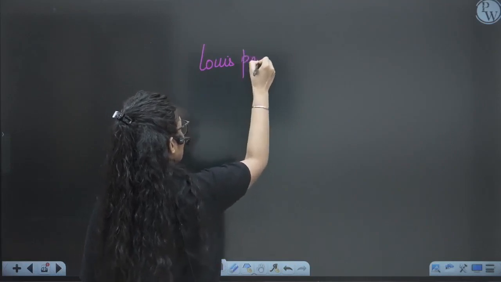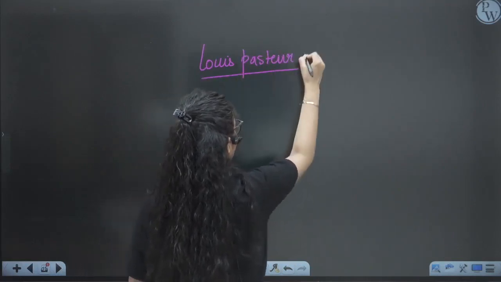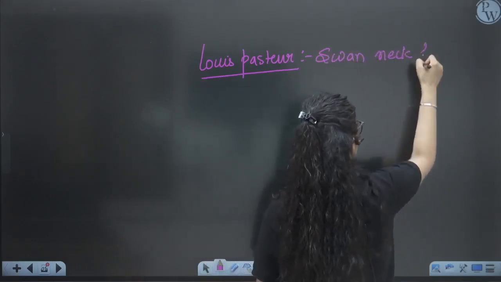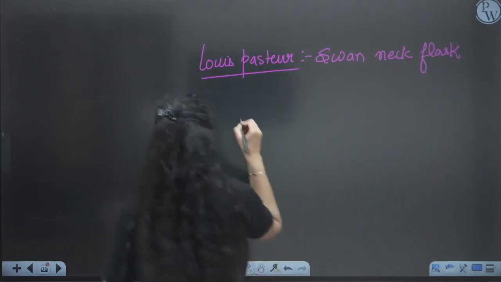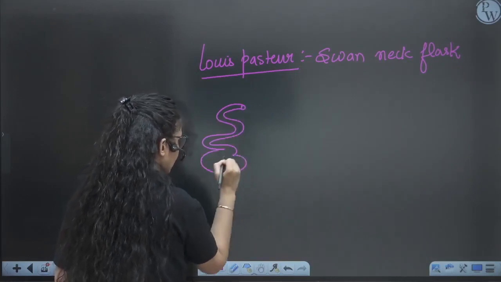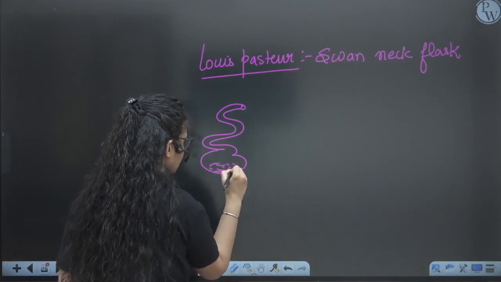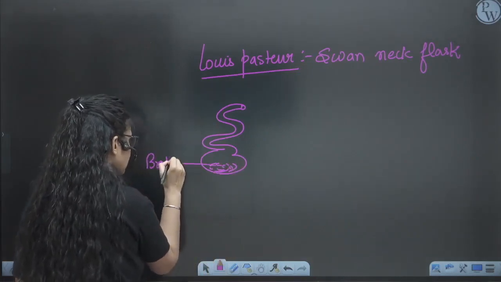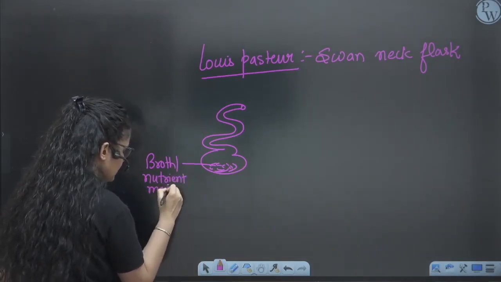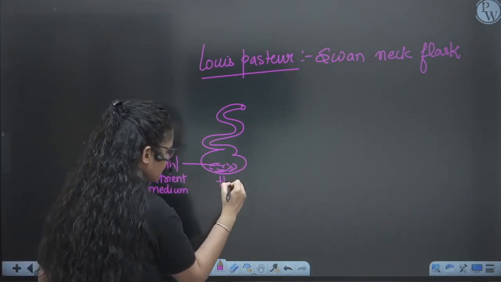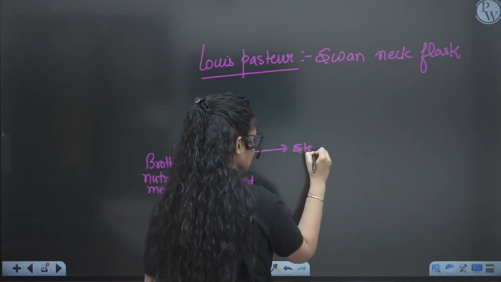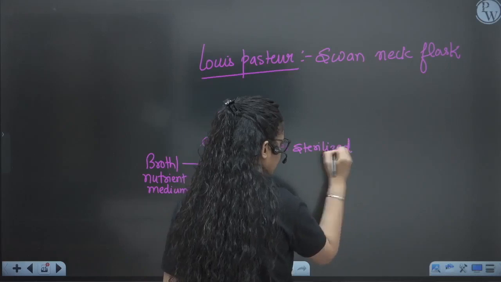So what he has done is taken a swan neck flask for his experiment. The flask has a long neck. In this flask he has taken some nutrient medium, or broth, and he started heating it to sterilize it. Sterilized means without any bacteria or microorganisms inside it.